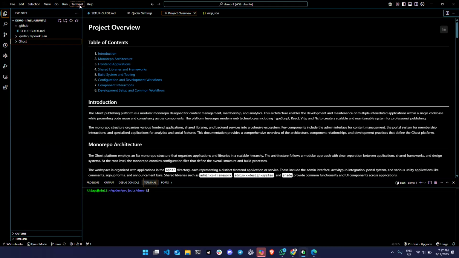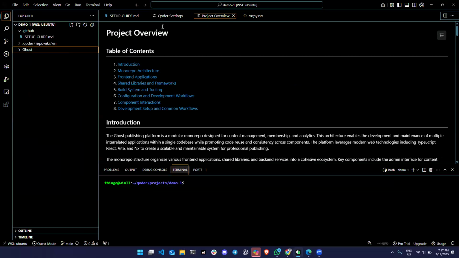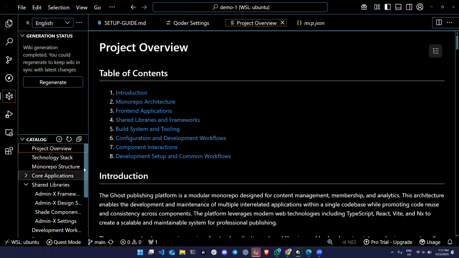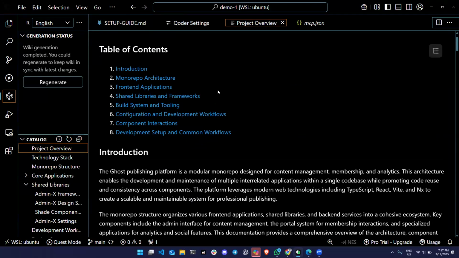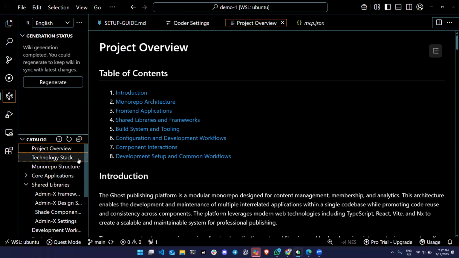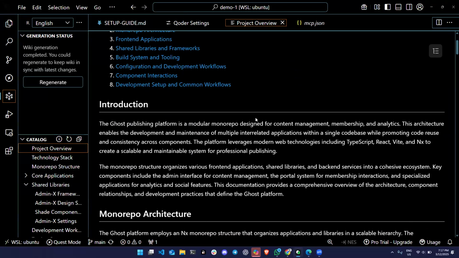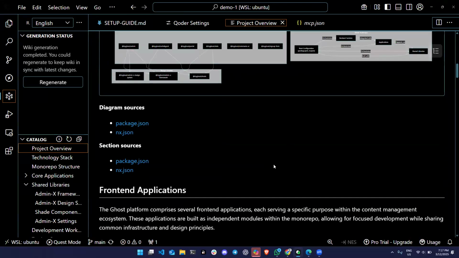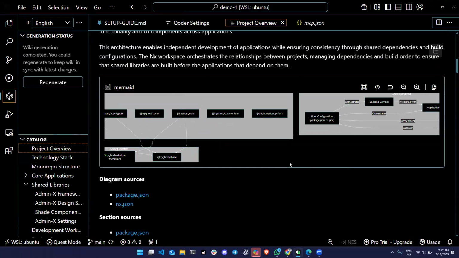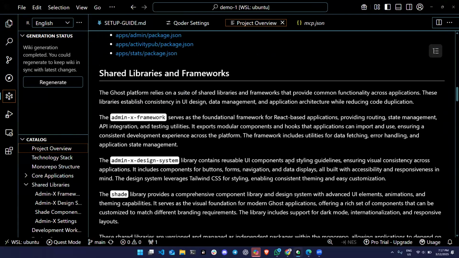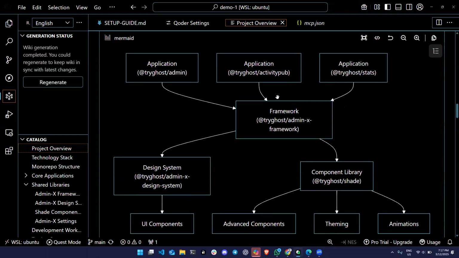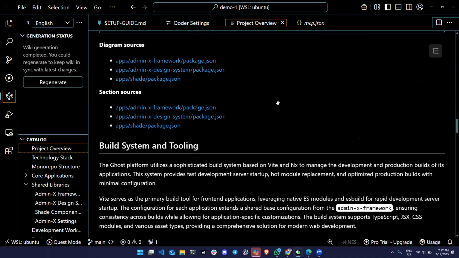Just let me get this. Yeah, so everyone can see, right? So again, the tool that I'm showing here is this Repo Week, and here is the table of contents. So here we have the introduction, what Ghost is, and how the architecture works. It creates all these nice diagrams for who wants to go and see a little more: the front end, the shared libraries, what tools it is using, how the application connects with this framework. And all of this was done by AI.